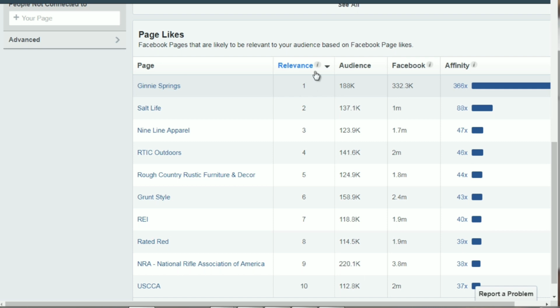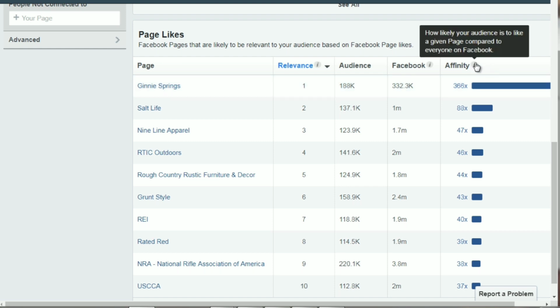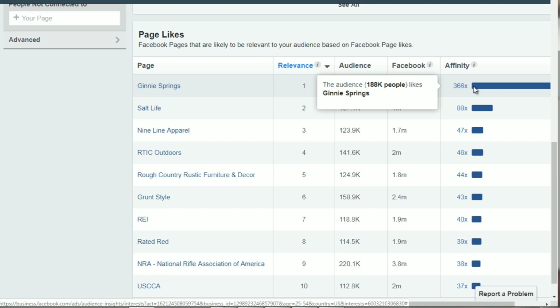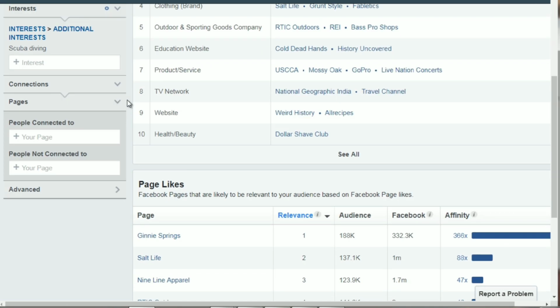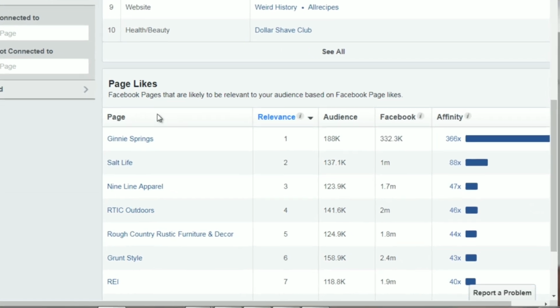Now, what you're going to see here is relevance. Relevance basically means that in relation to scuba diving, how closely is this audience related? The further you get away, the further they are from that interest, and the closer you are, the closer they are to that interest, if that makes sense. So we have affinity level, which tells you how close they are to the audience you're looking for. The closer they are, the easier it is to target them, right? So it's always good to start with the ones closest to the top.